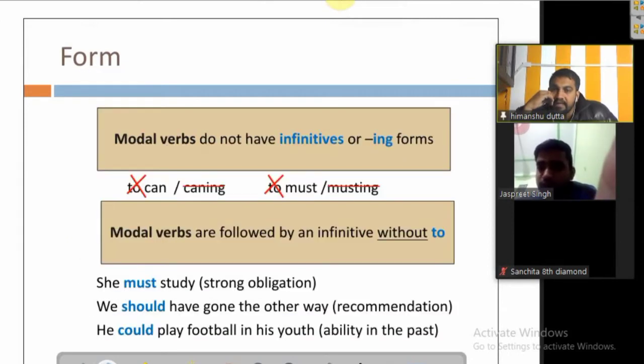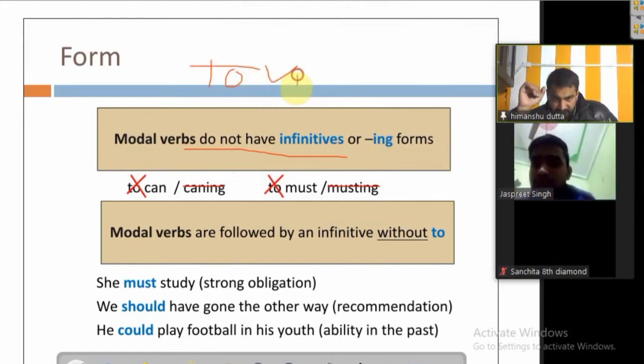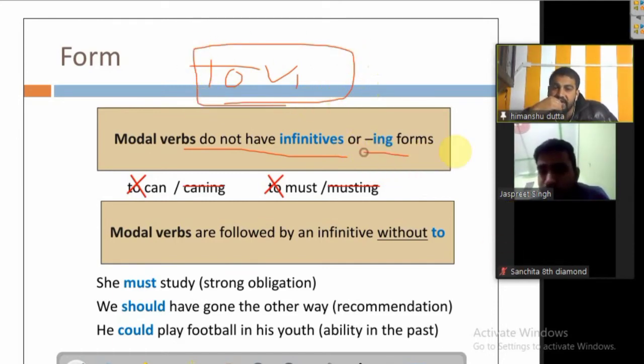Yeah. Next is that modal verbs do not have infinitives or ing forms. You know what is infinitive? To plus the first form of the verb combination. They do not have infinitive and ing forms.